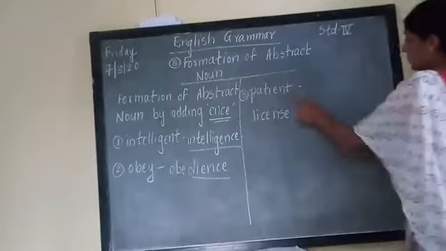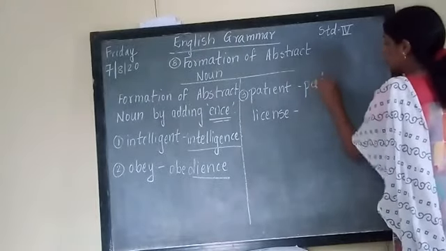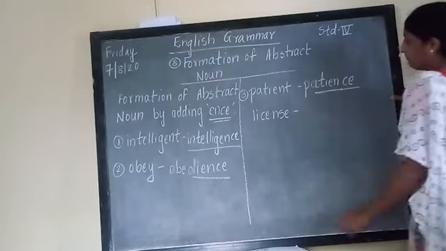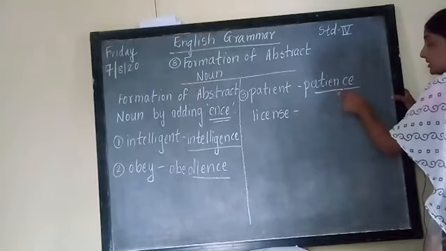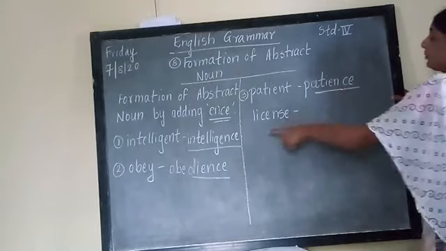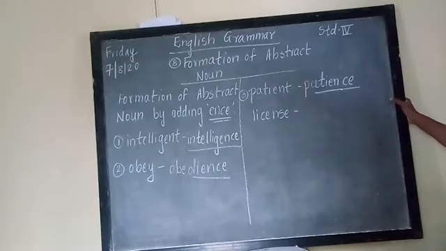So the word patient will change to abstract noun. The word which it becomes is patience. Patient will change to patience. Now patience is an abstract noun. It tells about the quality of a person, by adding ENCE. Understood?